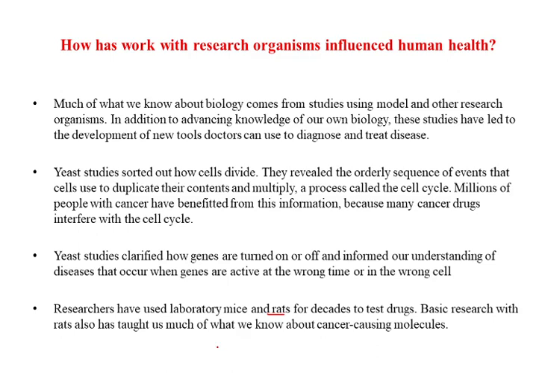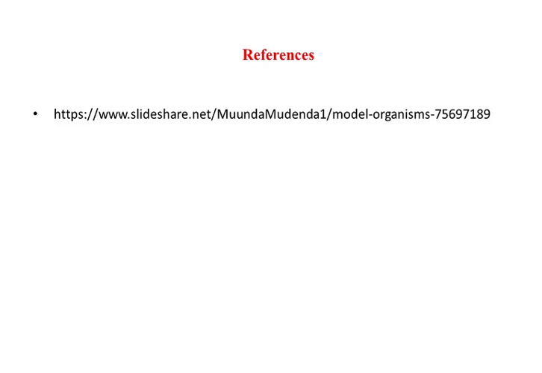If that experimental organism gets cancer, then that chemical can be classified as a carcinogen. So that is how this organism has contributed to biology, and this is the reference.